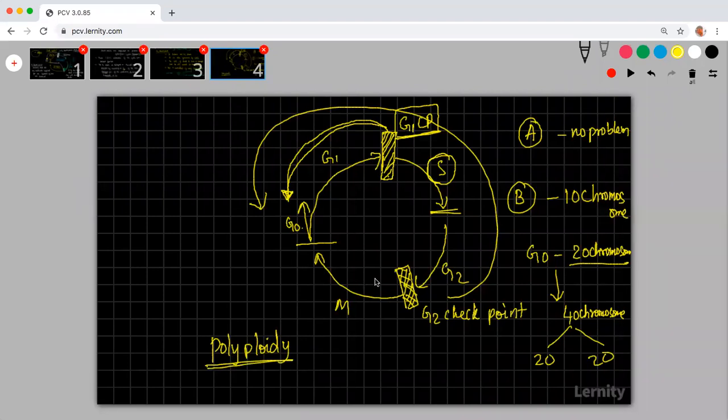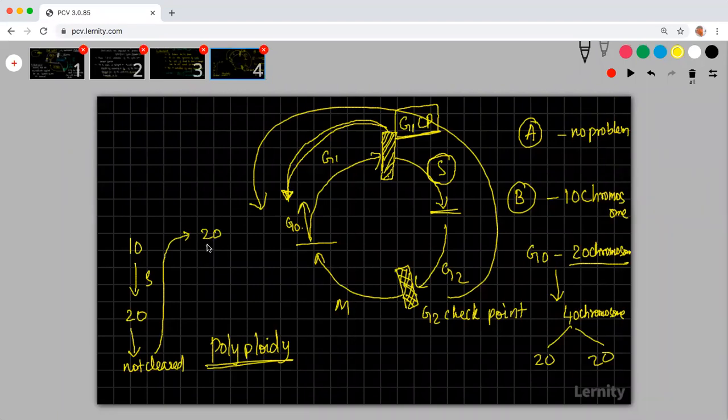So whenever there is a problem in the cell cycle at the G2 checkpoint, let us say that the organism is starting with 10 chromosomes. After S phase, it will have 20 chromosomes. It is trying to proceed, but it is not cleared. So what is happening? It is trying to go back to its original position with 20 chromosomes.